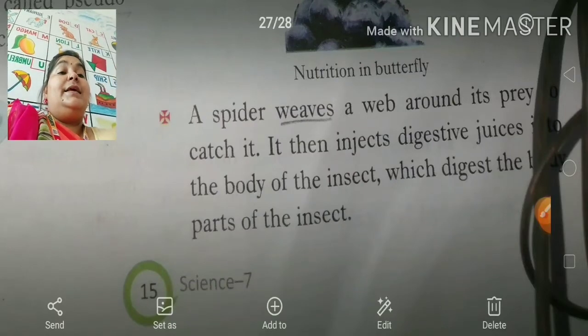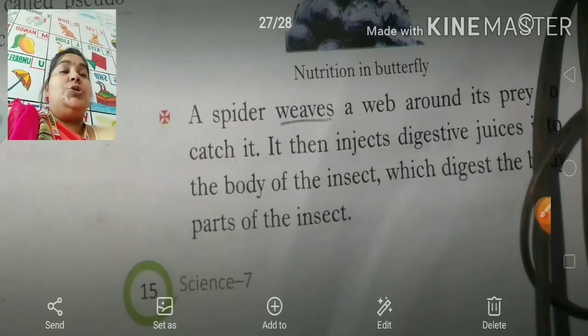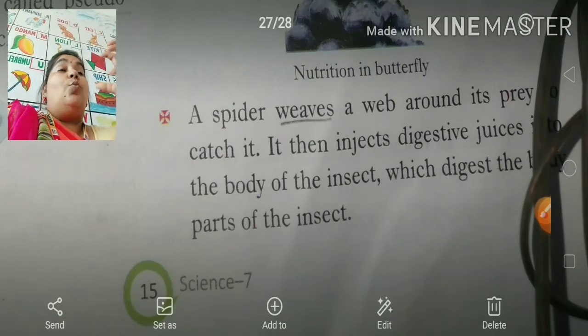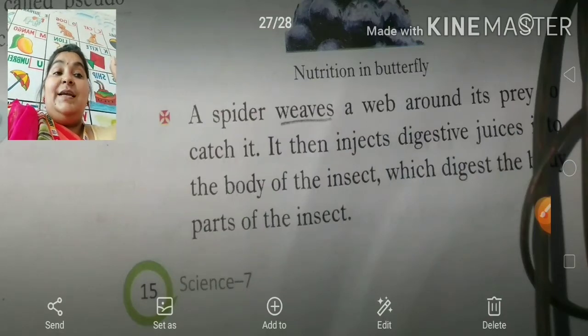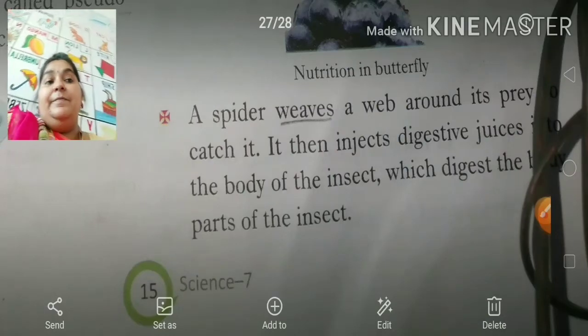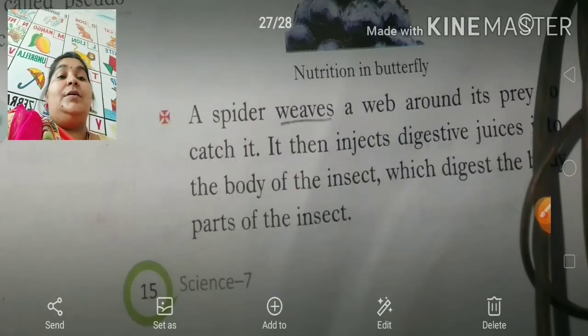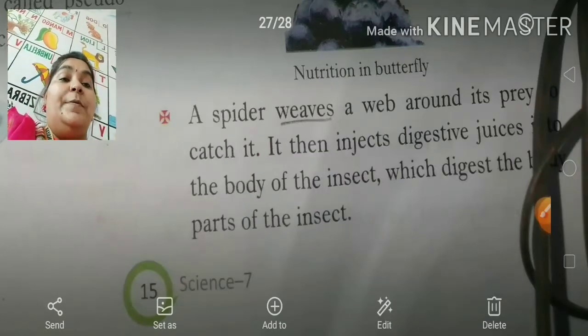This net is so sticky that the prey won't be able to remove itself from that web, because while preparing the net, the spider injects some digestive juices into the body of the insect, which digests the body parts of the insect. Clear? So in this way the spider prepares its food.